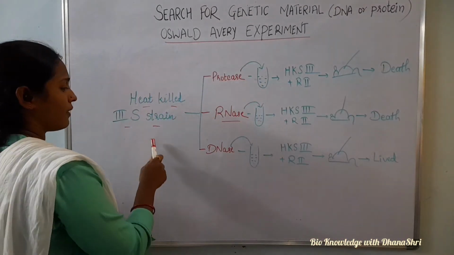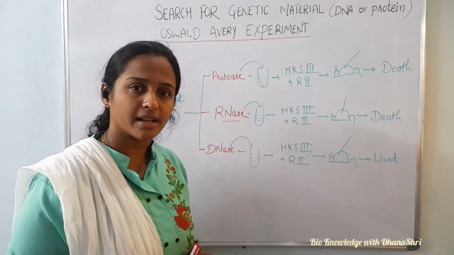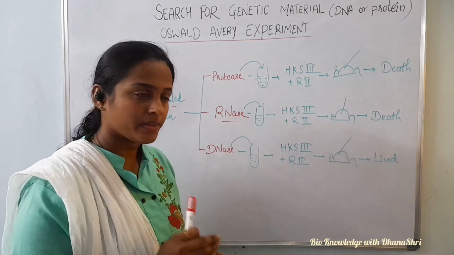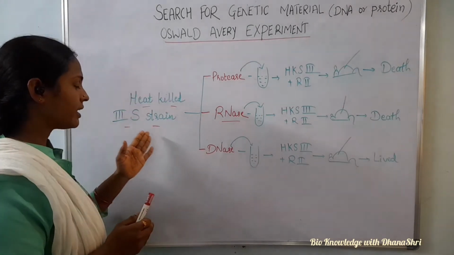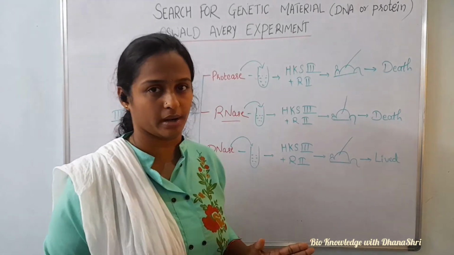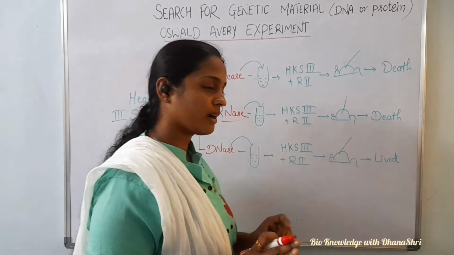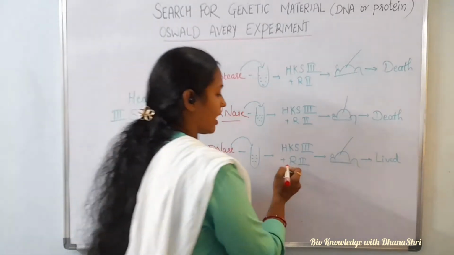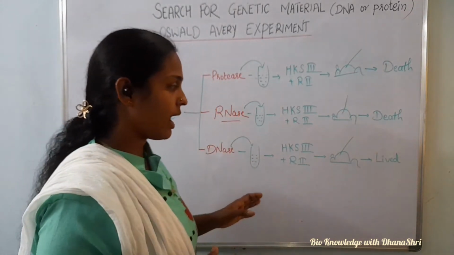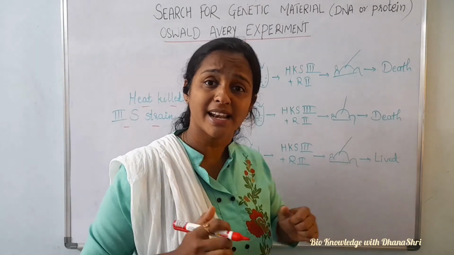Again, they took the DNase enzyme and introduced it into the heat killed S3 strain, meaning all the DNA present in the solution was destroyed. After that, the heat killed S3 strain with no DNA and live R2 strain were mixed and injected into the mice. Mice remained healthy, mice lived.